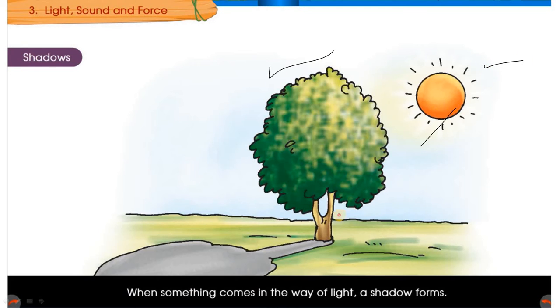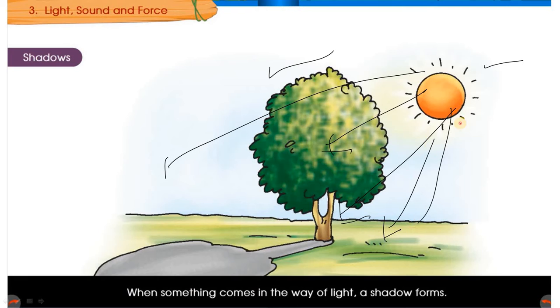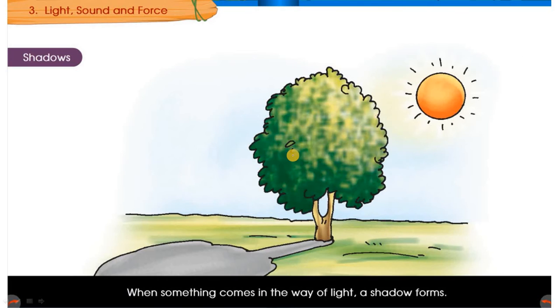The sun rays are coming down like this, falling everywhere and directly touching the ground. But this portion behind the tree, the sun rays cannot touch. The reason is that the tree is blocking the sun rays from touching the ground.